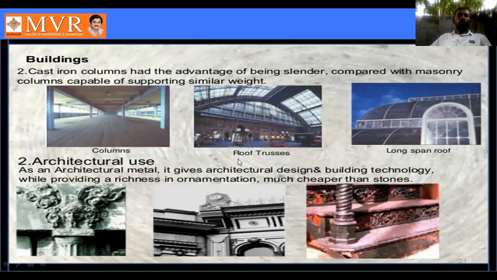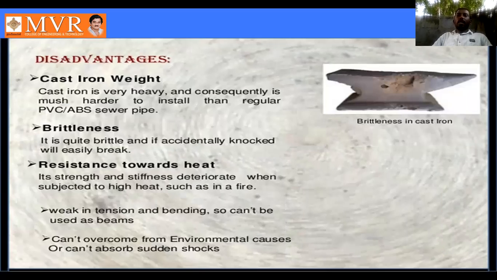Next, let's see the disadvantages of cast iron. The first disadvantage is weight. When the weight is more, often the brittleness is also more in cast iron. So with more weight, automatically one of the disadvantages we can see is brittleness. Brittleness is the second disadvantage. First is weight, second is brittleness, so it is easy to break.